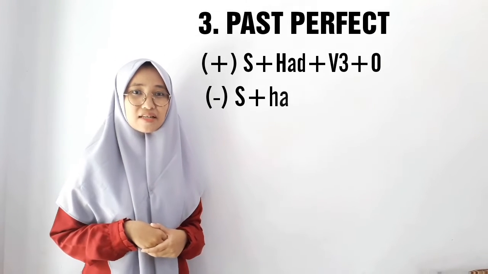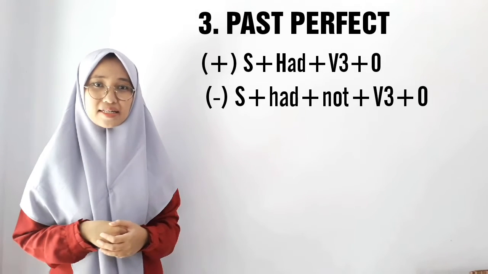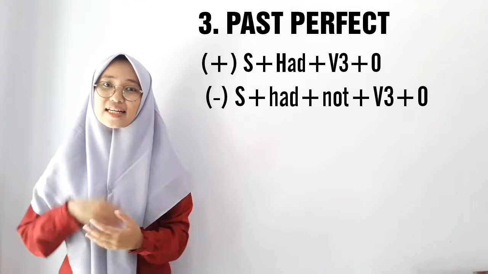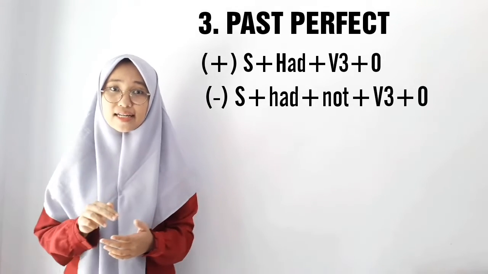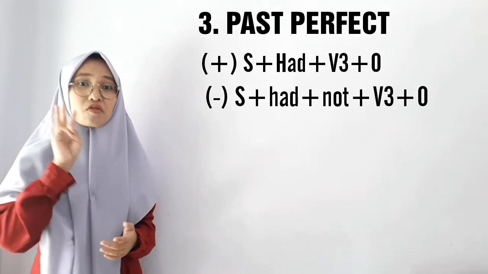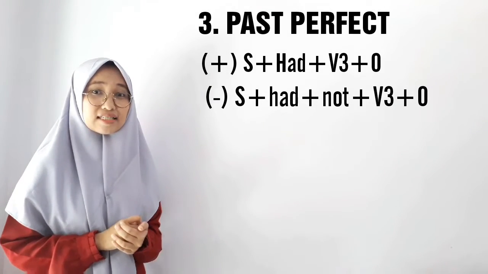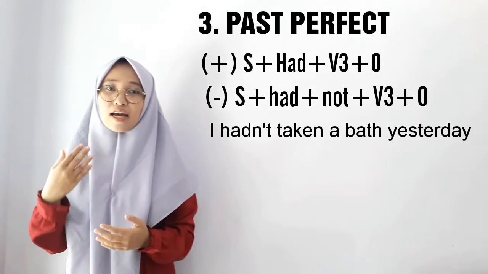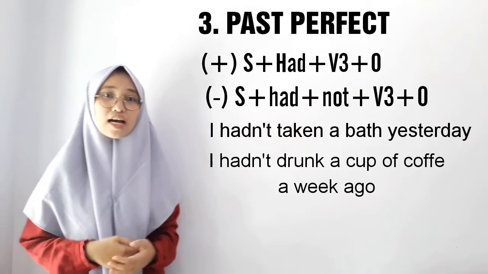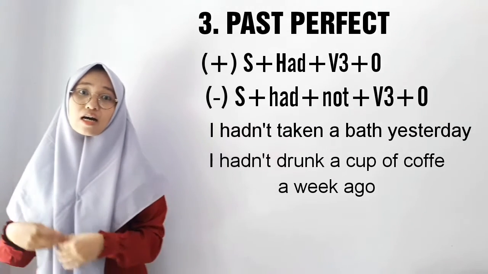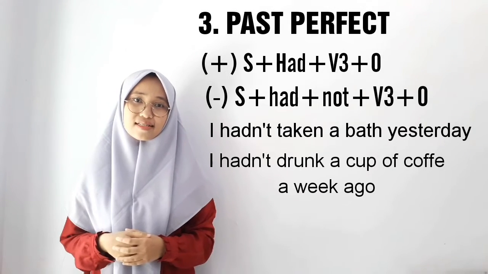How about the negative? The negative will be subject plus had plus not, so we put not after had, plus verb 3 plus object. The examples: I hadn't taken a bath yesterday. I hadn't drunk a cup of coffee a week ago.